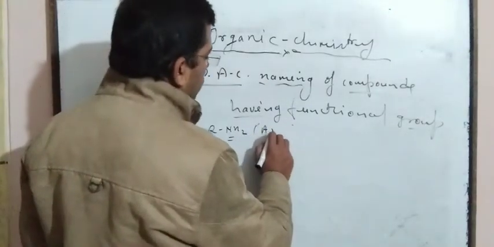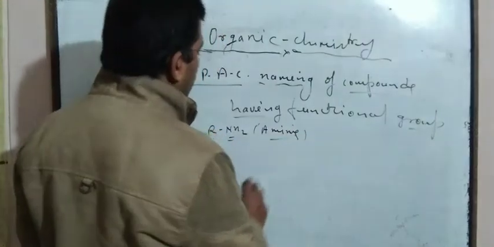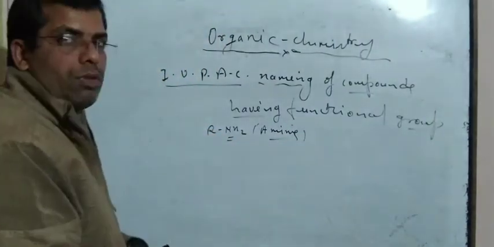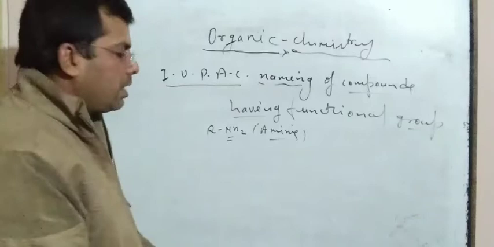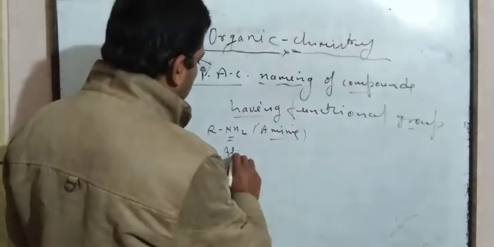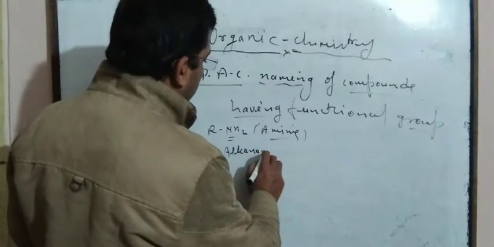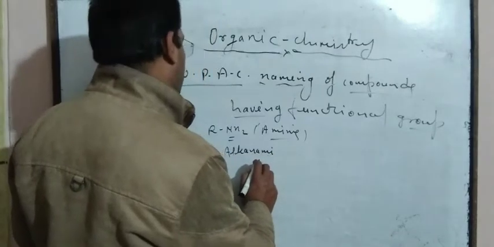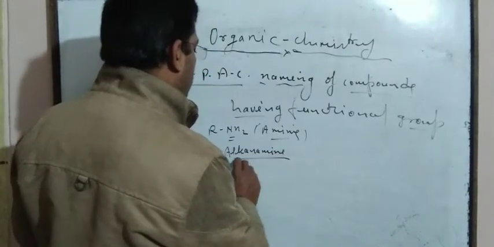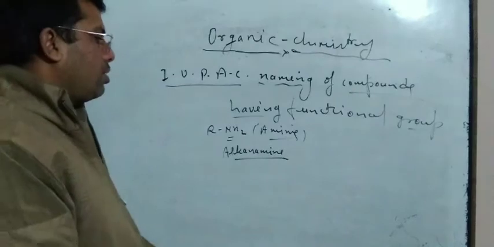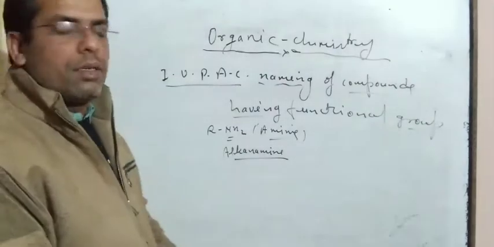These are amines. The general formula is RNH2 and it is known as alkanamine.